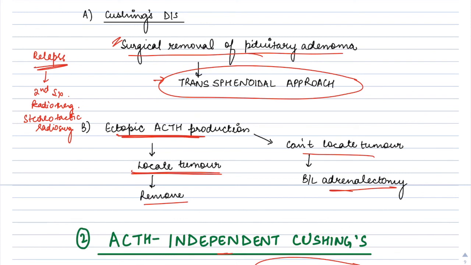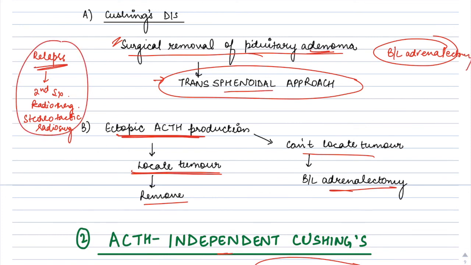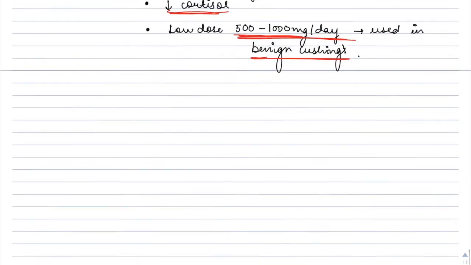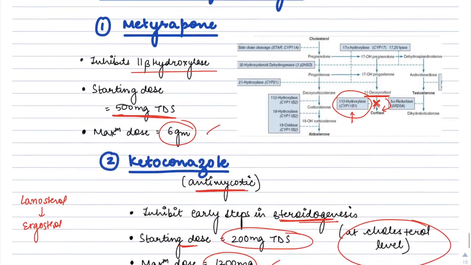If still not successful, we can remove the bilateral adrenals, that is the last approach in a pituitary adenoma. Bilateral adrenalectomy can be done if the relapse is recurrent in a pituitary adenoma. Okay, so that's all in the treatment of Cushing's disease.